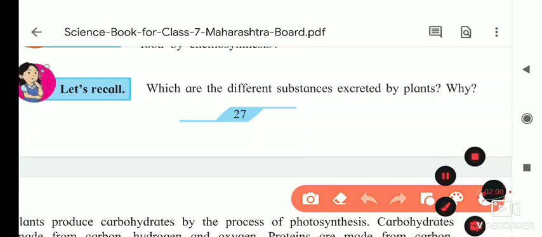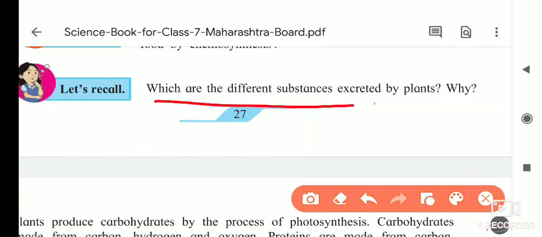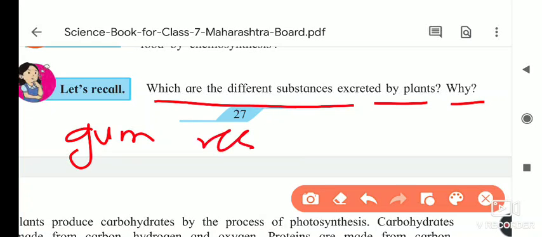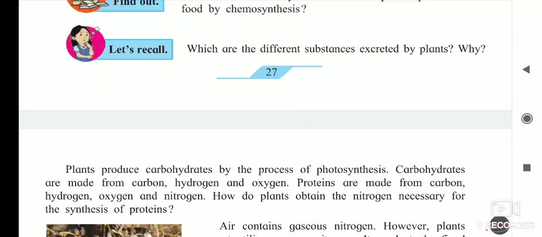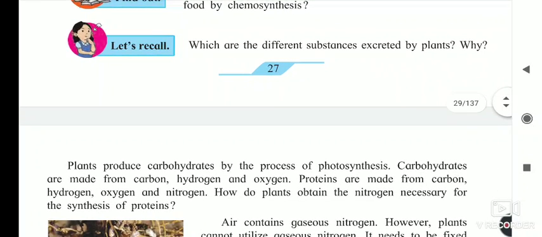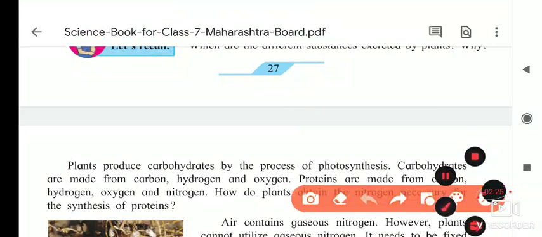Let's recall. Which are the different substances excreted by plants and why? As you know, gum, resin, and rubber, which is latex, are excreted. Take milkweed, the rui plant.